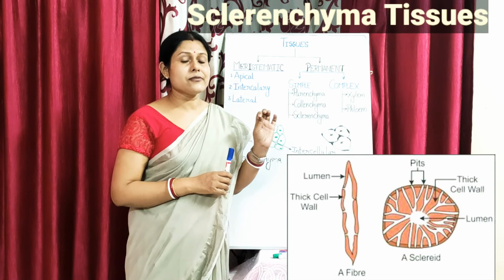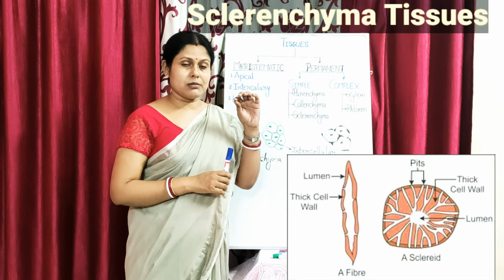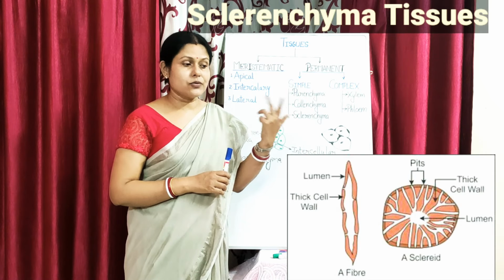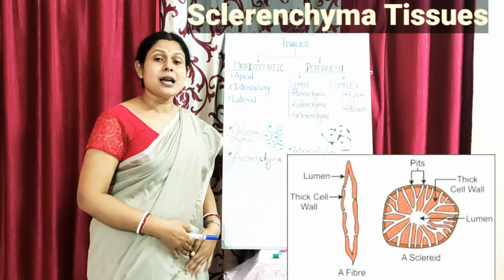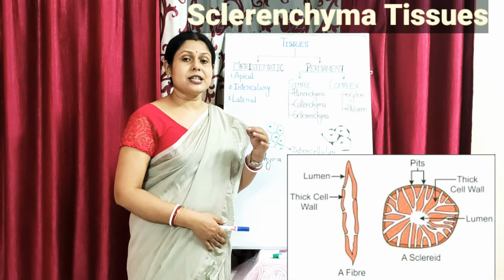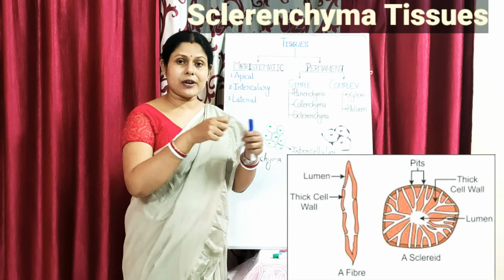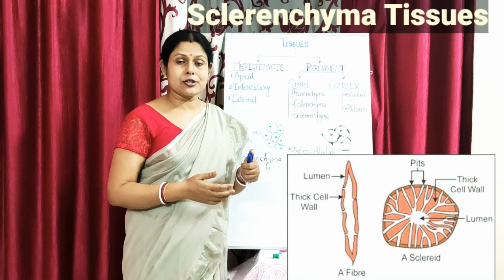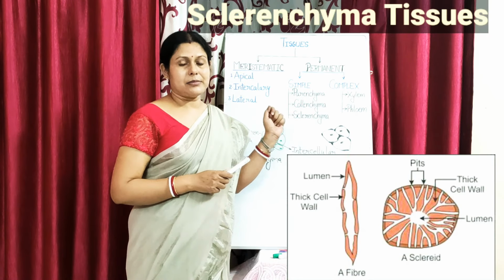So stone cells are found in the hard outer portion of the nut, like that of your walnut, like that of your coconut, like that of your almond, and the fibrous part is present in the case of your jute plant stem. When the jute plant stem rots, you take out the fibers with which the jute bags are made, the gunny bags are made, isn't it? So those fibers are also because of the sclerenchyma fibers.